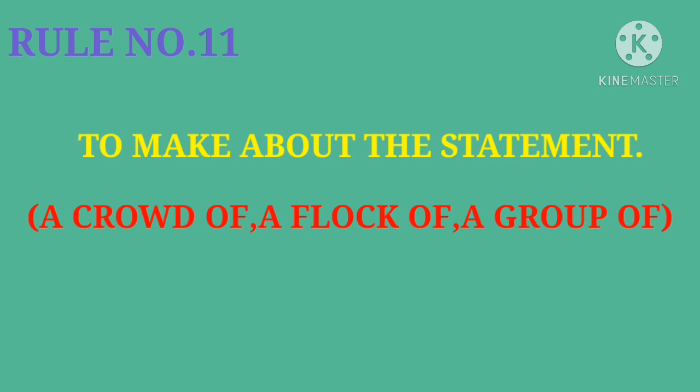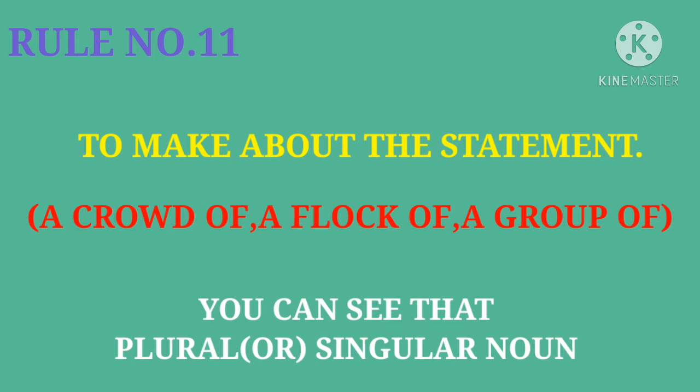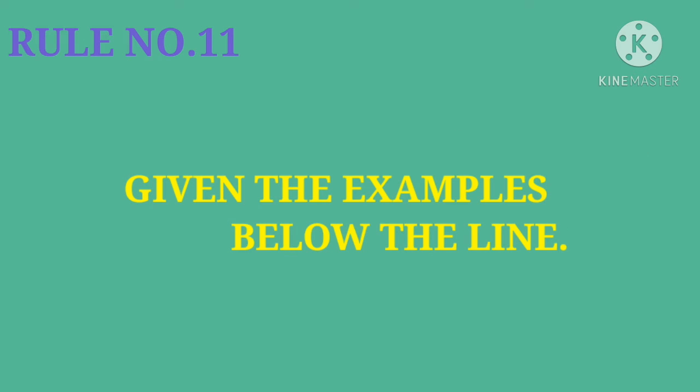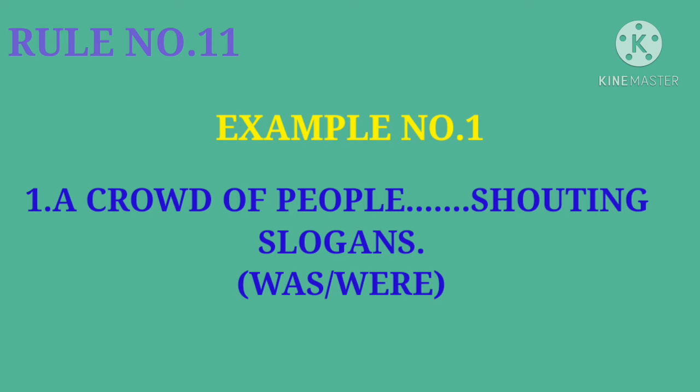Rule number 11. Statements such as a crowd of, a flock of, a group of, followed by a plural or singular noun, take a singular verb. Given the examples below. Example number 1. A crowd of people dash shooting slogans.